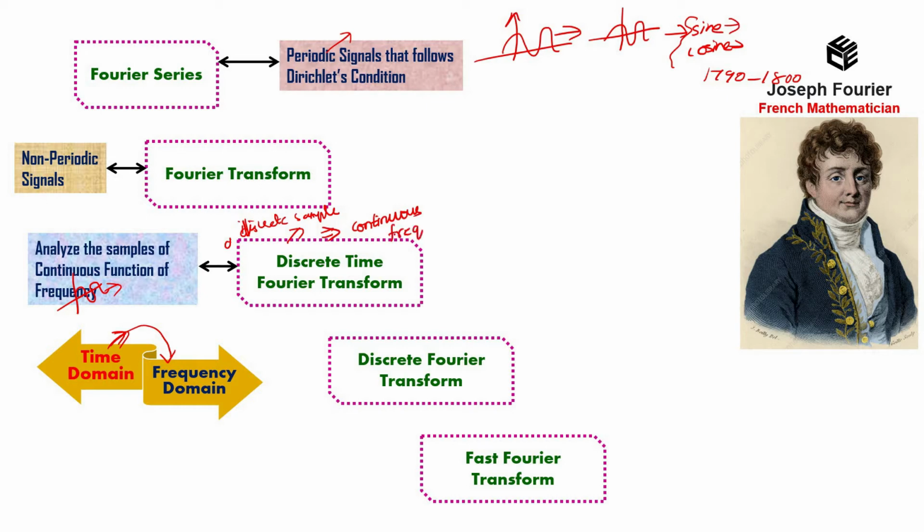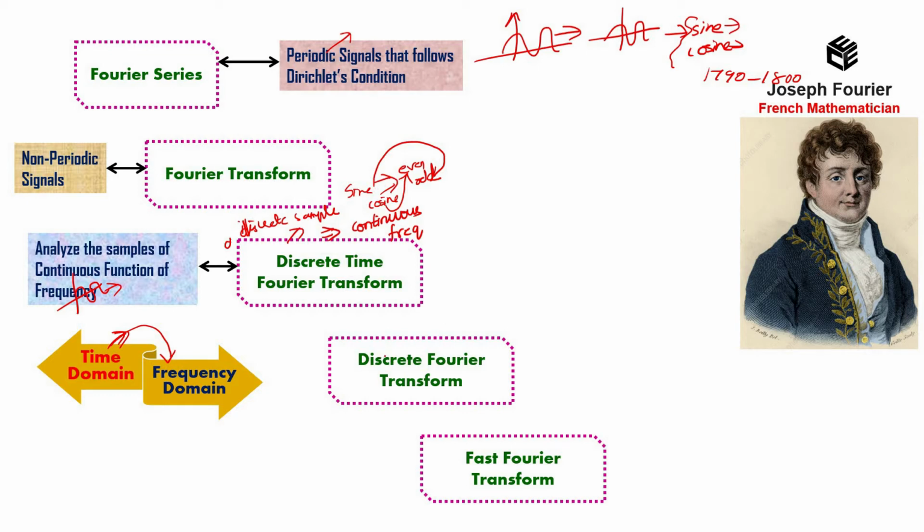So the output is in continuous form, and the input is in discrete form in the discrete time Fourier transform. Understood? As we know, we use the sine and cosine functions because they are periodic, and we can also apply these to even and odd signals, because sine is specifically applicable to odd signals and cosine is specifically applied to even signals. So this is also possible with the help of these Fourier tools.